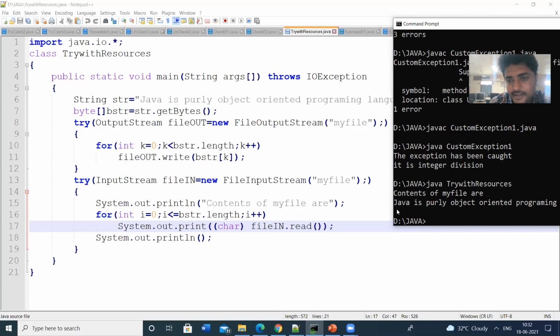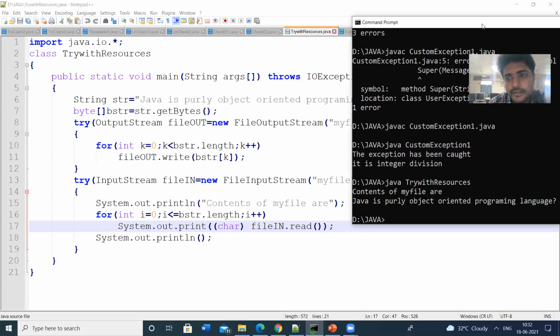Contents of myfile are: Java is purely object-oriented programming language. Here, what we have done is the entire string can be loaded to the file, and the contents can be read from the file. Contents can be written to the file, and then contents can be read from the file. So that can be done through the try block.